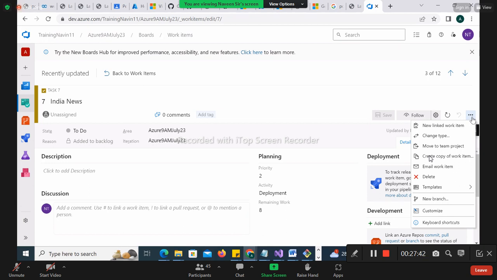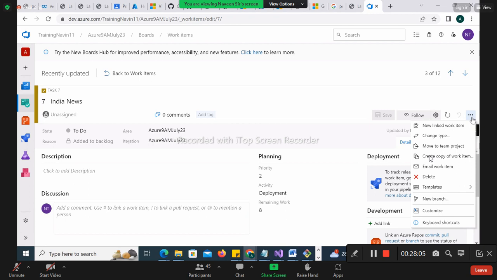What is this? New linked work item. If this task is linked with anyone, and you wanted to create a new link item, you can create it for this. Okay. Next is change type. What is the type, dear? Type is nothing, my dear friend. Type is this one. The task is there, right? You wanted to change the task to epic or issue. Anything you want to change, that is your type.